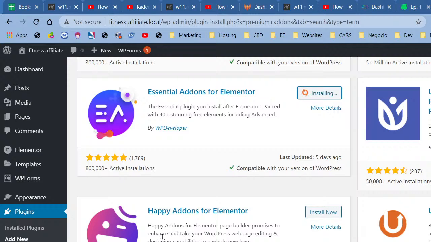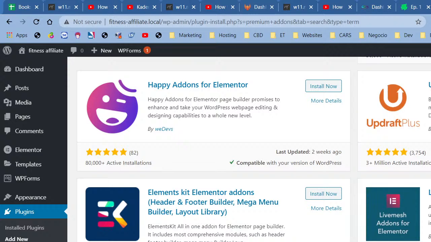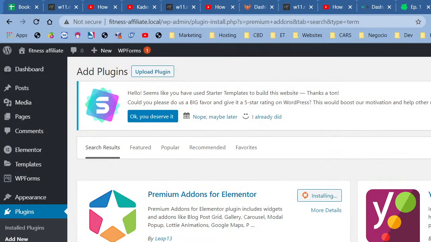Now, happy add-ons is one I don't know. I have not used this one. I could try it, but nah, not right now. So I'm just going to go ahead and install these. Install. I could click activate right here, but I will not do it that way. I'm going to show you another way to activate your plugins, right? So let's just wait for this one to be installed. And we're waiting. I think this is so slow because it's a local install, friends. If it wasn't for a local install, I think everything would be fine.